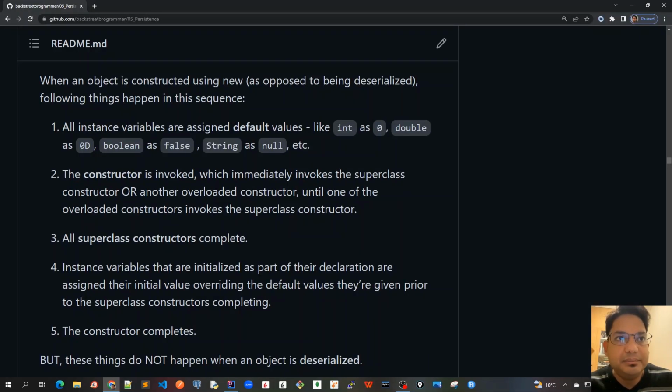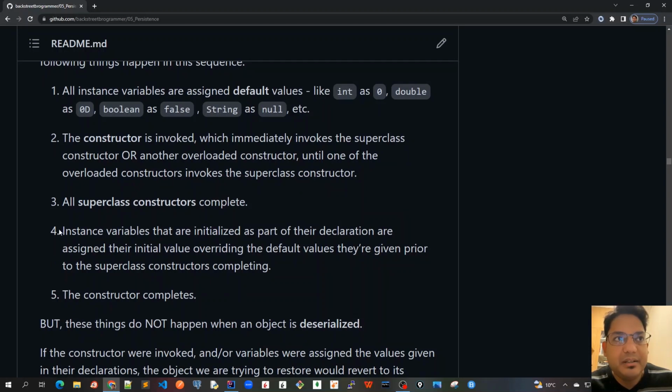Once this is done, the fourth step is that after the superclass constructor is complete, instance variables that are initialized as part of their declaration are assigned their initial value, overriding the default values. The default values, from step one, whatever we had defaulted as 0 or null, are changed and given the values which are given in the constructor.